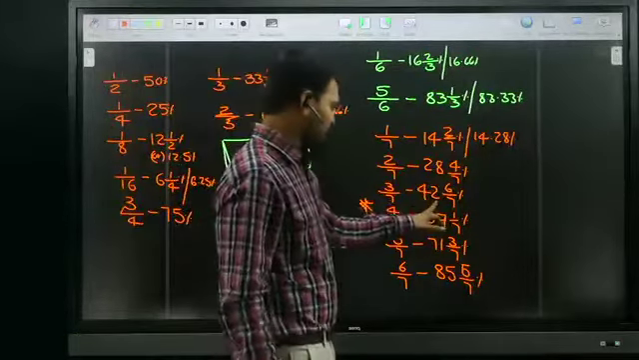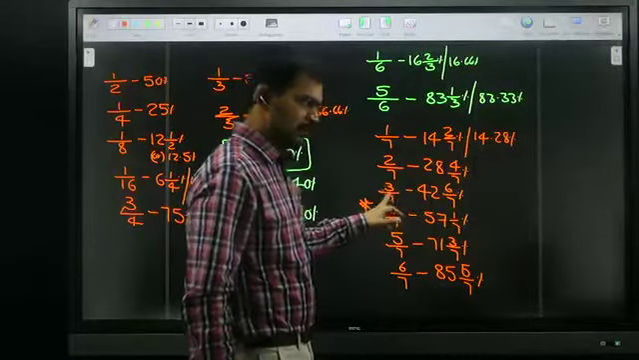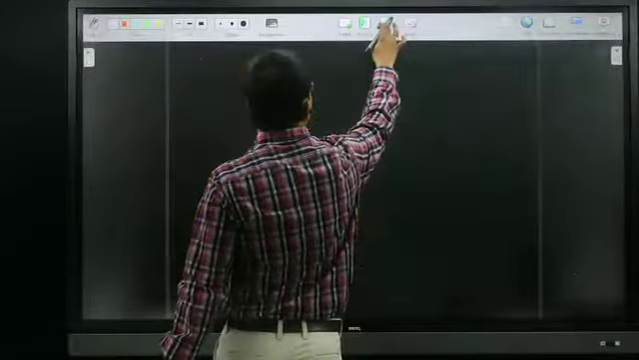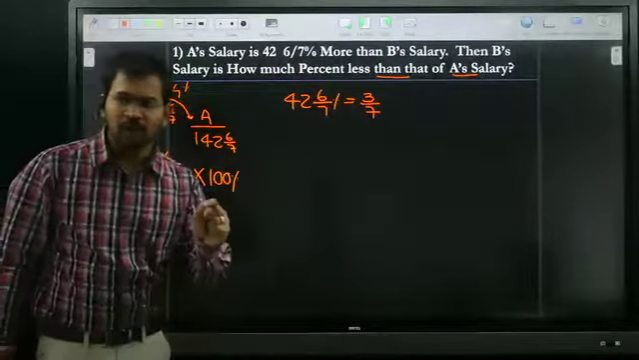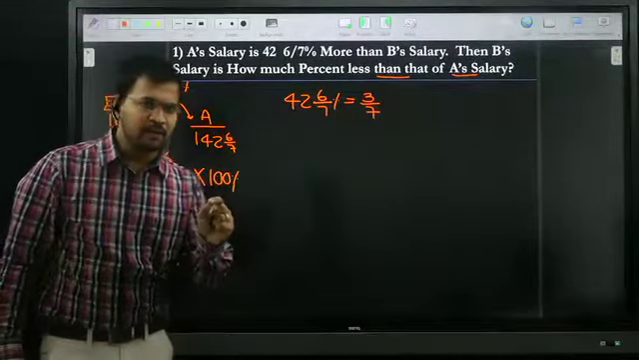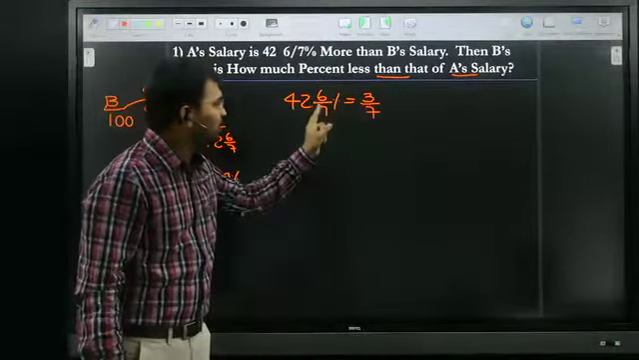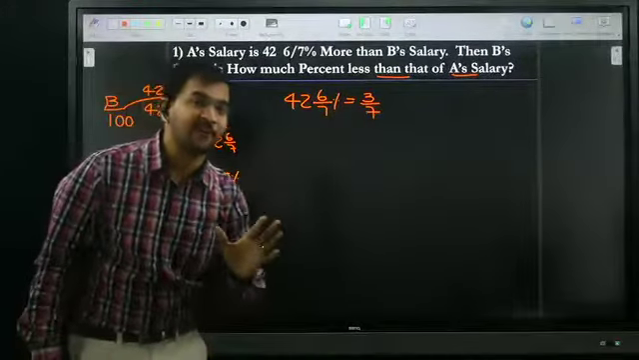So 42 6/7% is nothing but 3/7. All of you okay? If you remember this fraction table, it's very easy for you. So this 42 6/7% is 3/7, and 3/7 is a fraction.